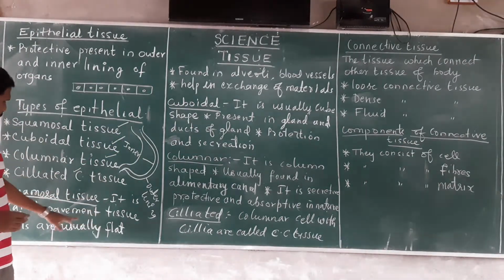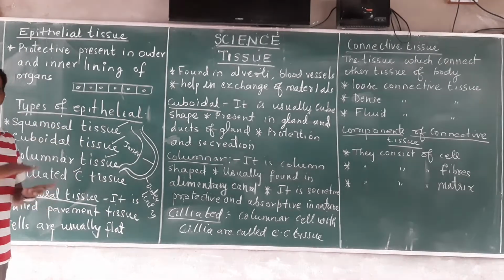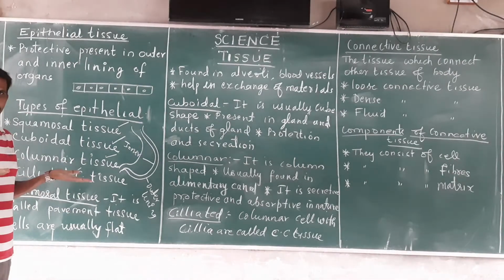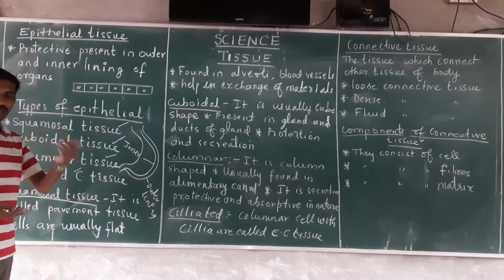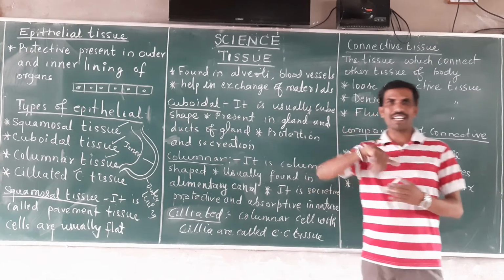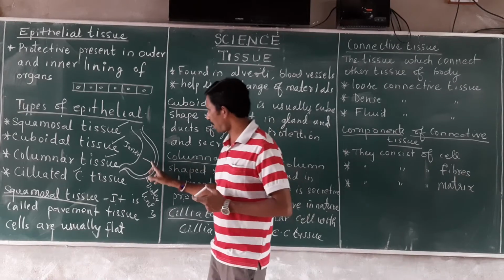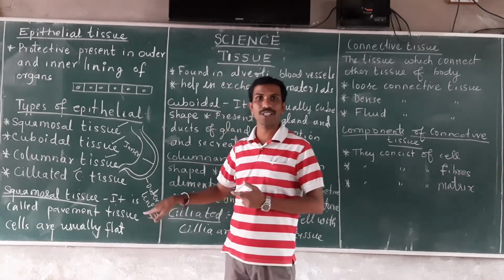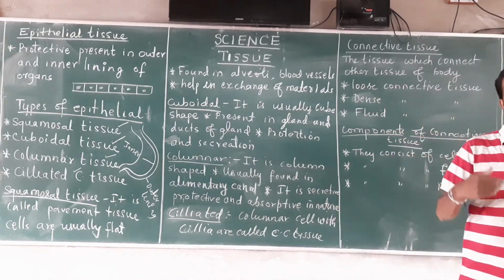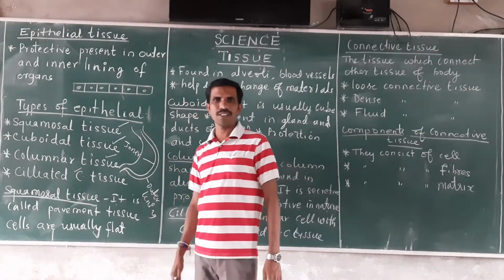They are also called pavement tissue. Pavement means they are made up of flat cells, and they help in exchange. They are also called endothelium. Endothelium means they are usually present as the inner lining of a body part. If you see here, this is part of the stomach; the inner lining is where they are present. So they permit material inside and outside the body. That is the main function of squamous tissue.